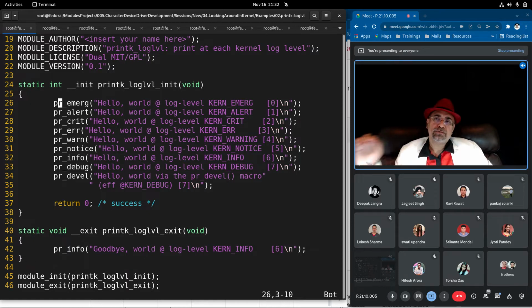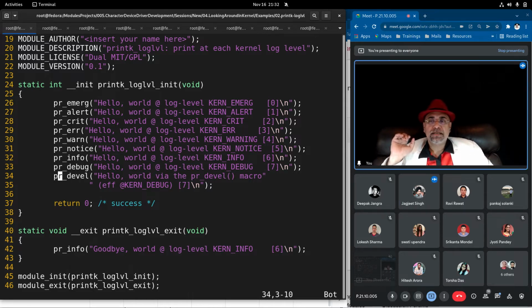These are pr_emerg, which will print hello world at log level with the emergency priority, which is 0, or pr_alert will give you the second priority, KERN_ALERT. pr_crit will give you the third priority, which is critical. Error priority, warning priority, notice priority, info priority, debug priority. Okay.